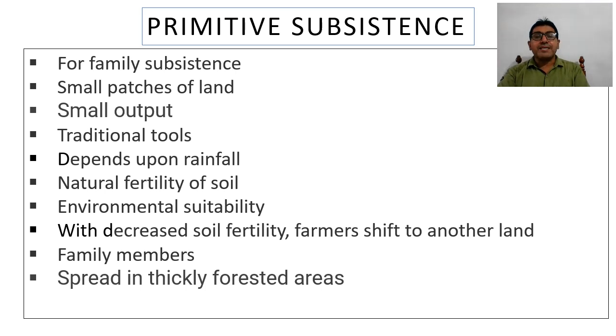This type of farming provides a very small output. As earlier I have mentioned, it is not the main activity of those people. It is a supportive activity, because the main source of their food is hunting and gathering. But as women get extra time, they clear small patches of land and grow some common food crops or mainly vegetables.